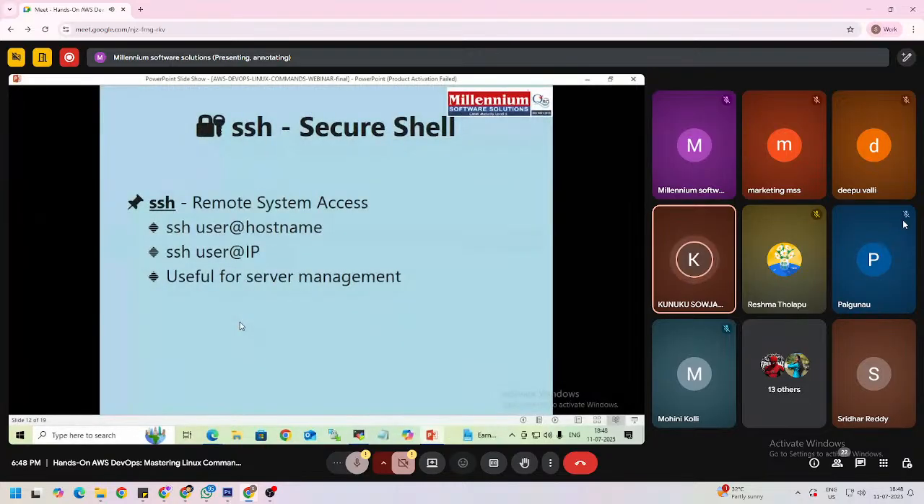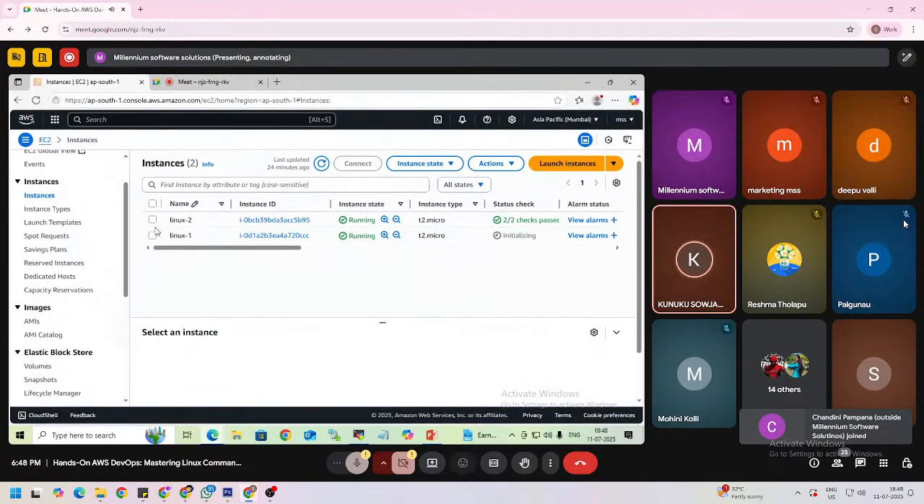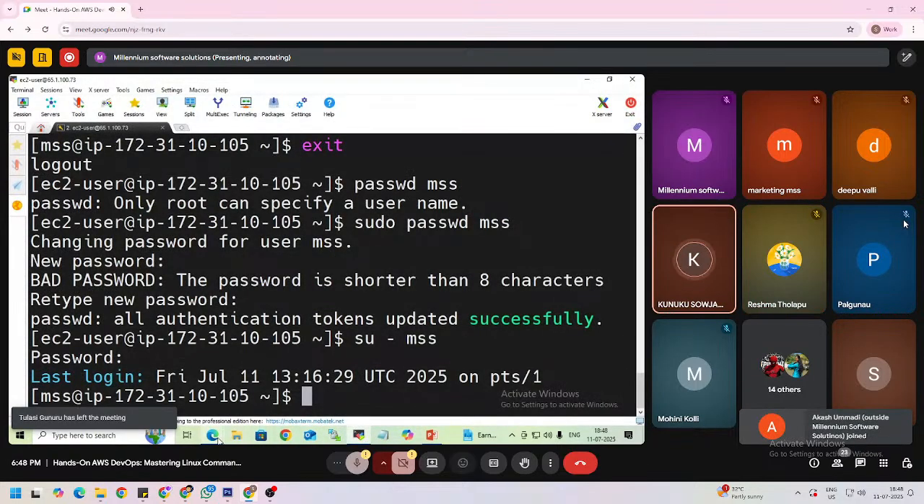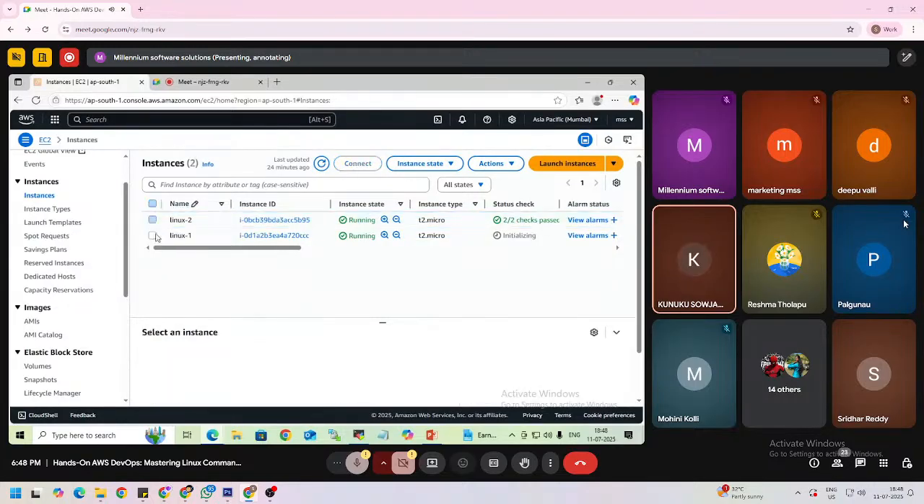In the server, the next one is the SSH command. SSH is nothing but secure shell. Here I have two servers, Linux 1 and Linux 2. I want to connect to the Linux 2 server from the Linux 1 server. I am connecting to the Linux 1 server using MobaXterm, but I want to connect to Linux 2 not through MobaXterm, but through the Linux 1 server.